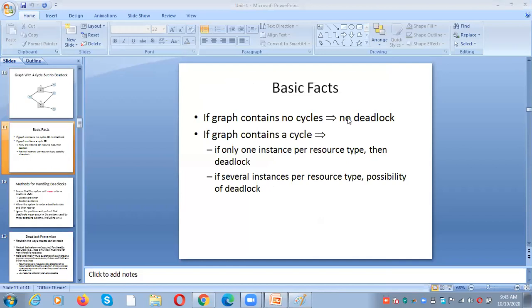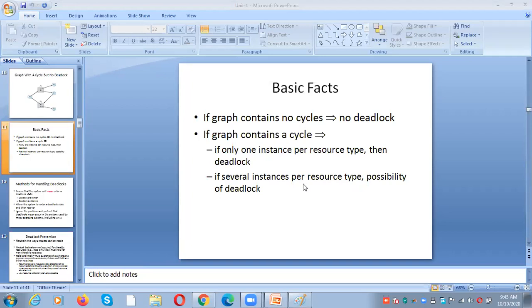No cycles means no deadlock. If there is only one instance per resource type and a cycle is there in the graph, then definitely there will be a deadlock. If there are several instances per resource type, then we cannot completely say that if there is a cycle, we will move to the deadlock situation. It is not true.